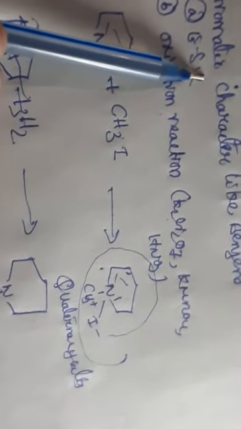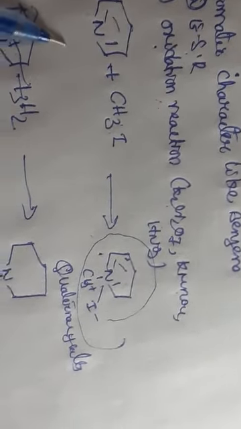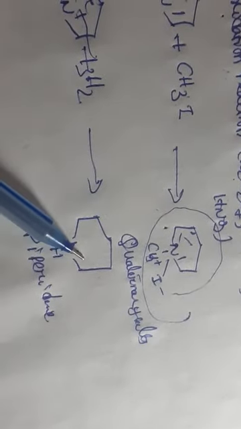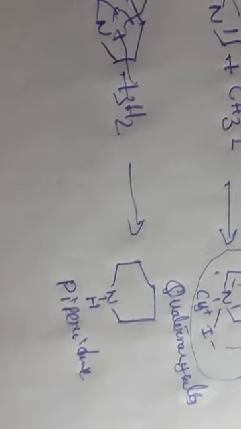So we know the molecular formula, that it shows aromatic character like benzene, that it is a tertiary amine, and that it also shows double bonds. Finally, we should know the final structure. By proving all the above properties, the scientist Korner suggested the final structure of pyridine, this one. This is the structural illustration of pyridine.